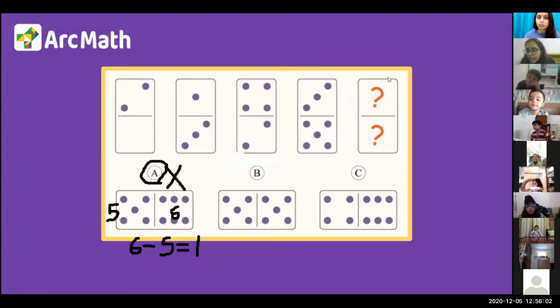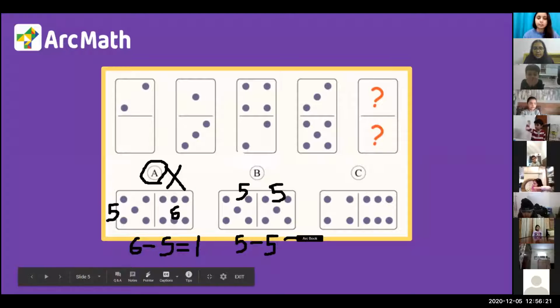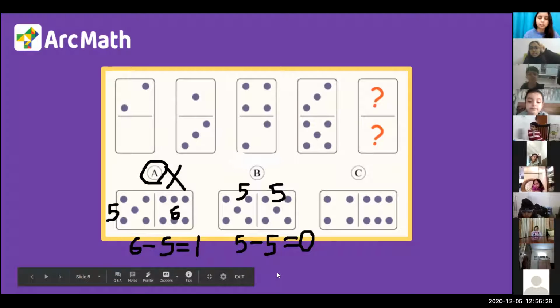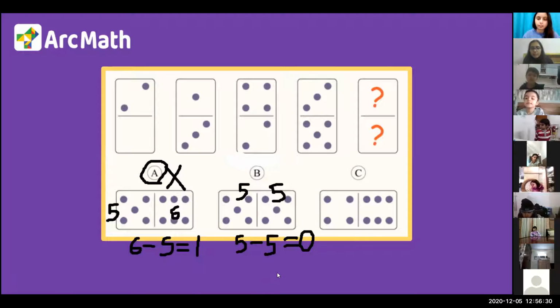Okay. I need to ask this question to Saran. Saran, we have 5 dots here and 5 here. So 5 minus 5 is? 0. Absolutely correct. So I have 0 here as the answer. In the first, the answer was 1. In the second, the answer is 0. That means this option is also incorrect, because we need to get the answer to be 2.